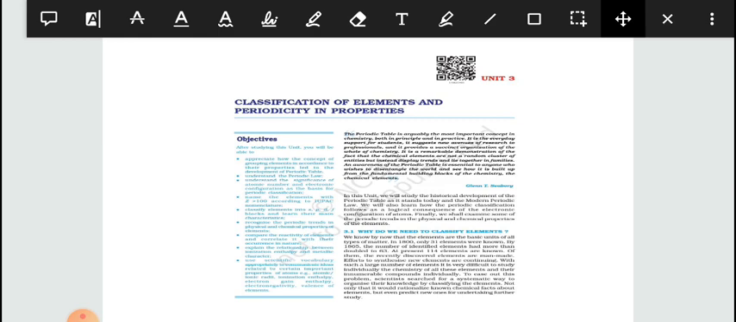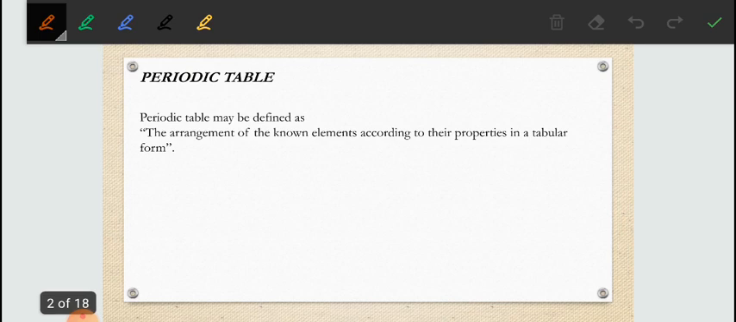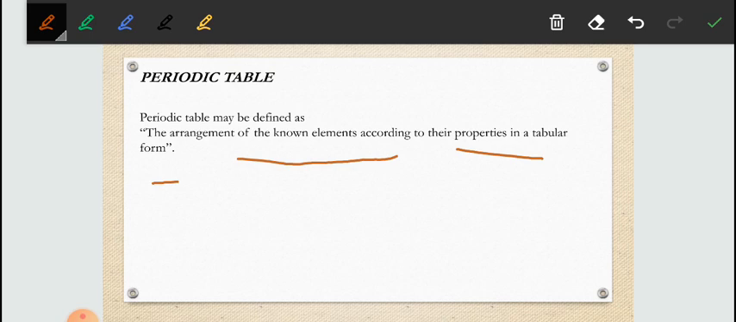So first of all, let's start with the very basic definition of the periodic table. What is the periodic table? The periodic table may be defined as the arrangement of the known elements according to their properties in a tabular form. With the help of this tabular form, we can read, remember, and discuss in detail the chemical and physical behavior. We don't need to memorize so much because we already have a tabular form. That's why there was a need to create a periodic table.